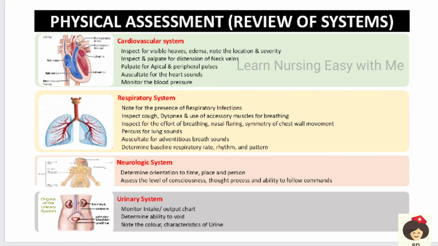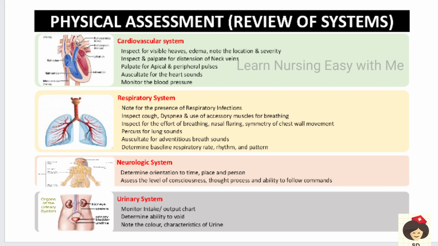And next, coming to physical assessment. So here we have to review all the systems. In the cardiovascular system we will note edema, distension of neck veins, all the pulses, heart sounds and blood pressure. And in the respiratory system you have to assess for respiratory infection, whether the patient has dyspnea and cough, and is using accessory muscles for breathing. And also inspect the effort of breathing, whether the patient has labored breathing or nasal flaring, where the nose will flare. And symmetry of chest wall movement, so both sides, right and left, how the chest wall is moving, whether it is equal.